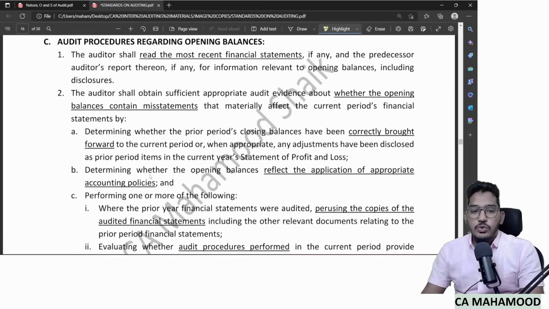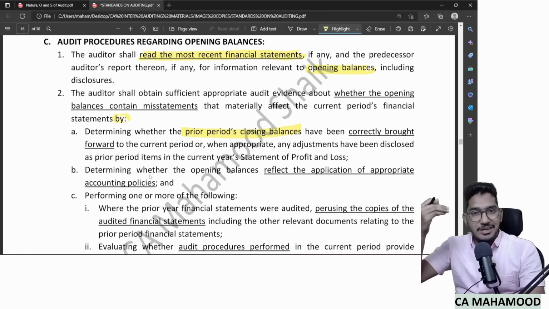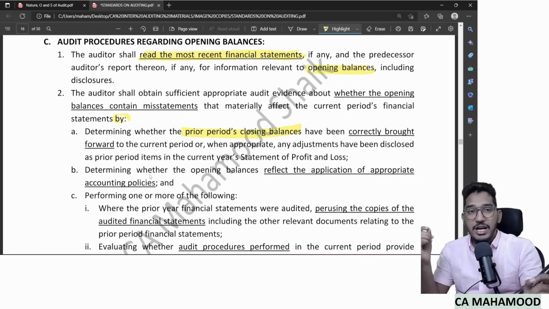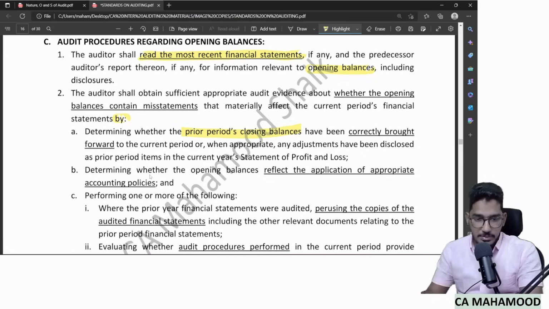So if I quickly take you through it, the first audit procedure is that I should read the most recent financial statements. Whatever recent financial statements are there, I should get a copy of the audited financial statements and I should read them. Especially opening balances related information, I will read it. Then the auditor shall obtain sufficient and appropriate audit evidence whether opening balances contain any material misstatement. But how should I do it? Determine whether prior period closing balances have been correctly brought forward. First, I will get last year's copies of the audited financial statements and check whether they are correctly brought forward in the current year. I should try to match the current year opening balances with last year's closing balances.